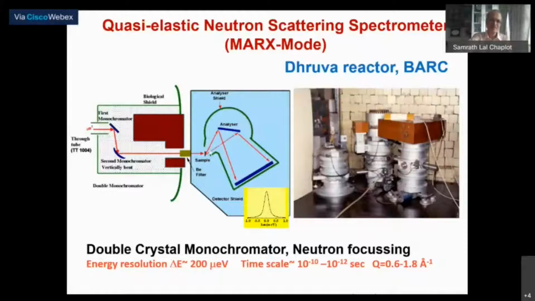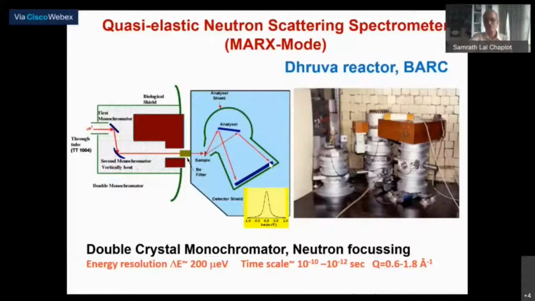But the good part is that the neutrons reflected from this end of the analyzer or that end of the analyzer have different Bragg angles, and then they are reflected onto a large position sensitive detector, which tells you where the neutrons have hit.